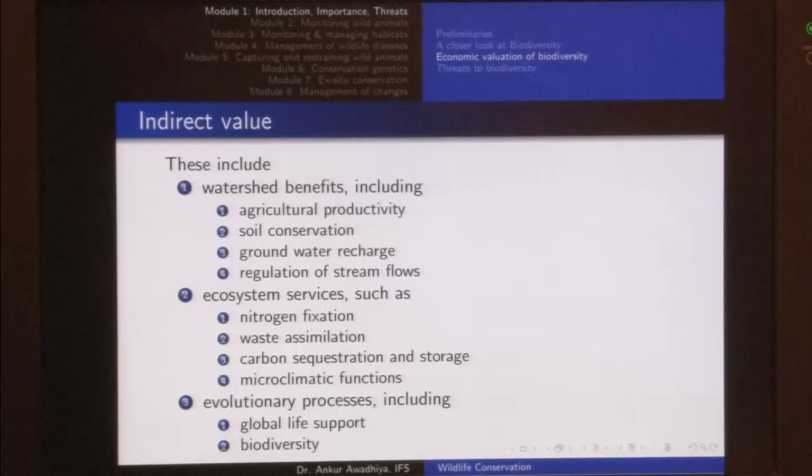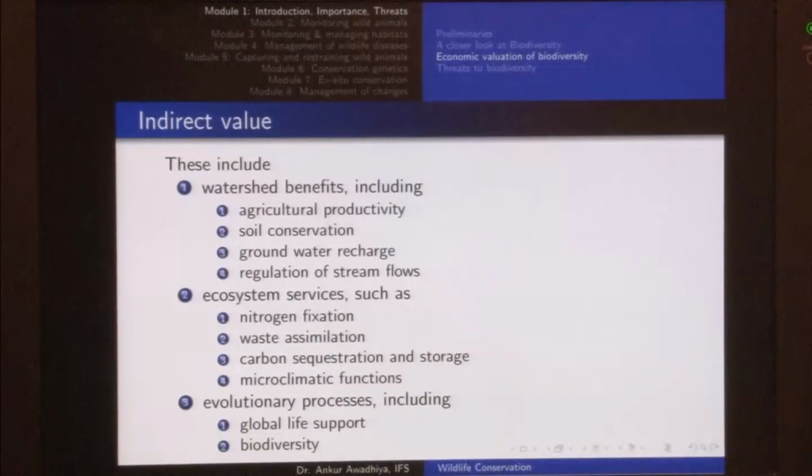So, for instance, if you have a forest, then the streams that are coming out of the forest would not show a very drastic increase or decrease in the level of water, and most of them will be perennial, because the forests that have held these waters are going to slowly release it back. So, it seeps out at a constant rate. So, regulation of the stream flows.